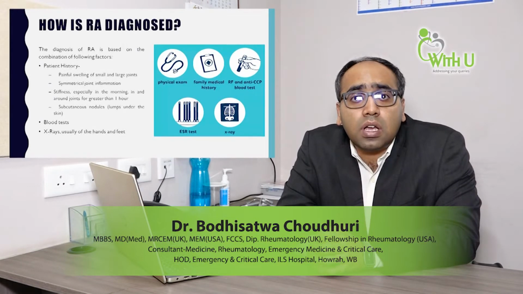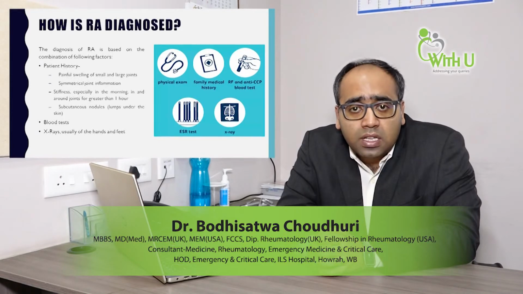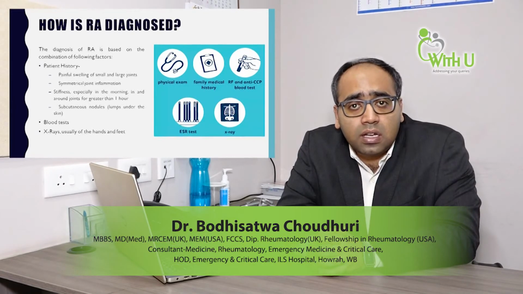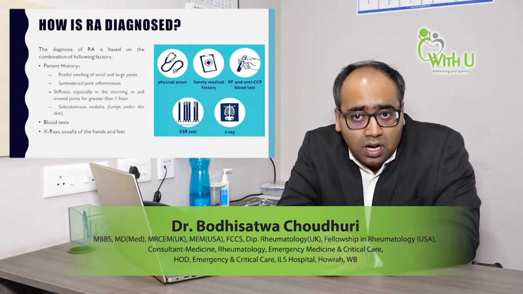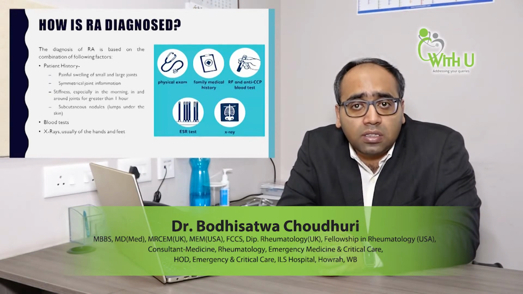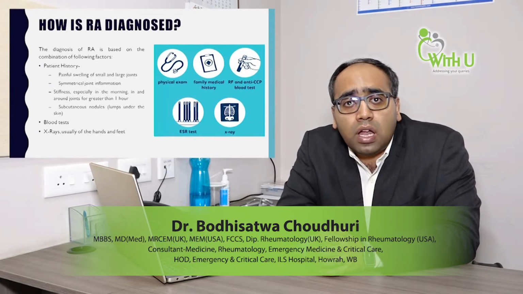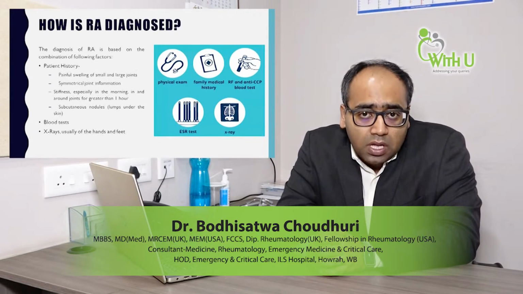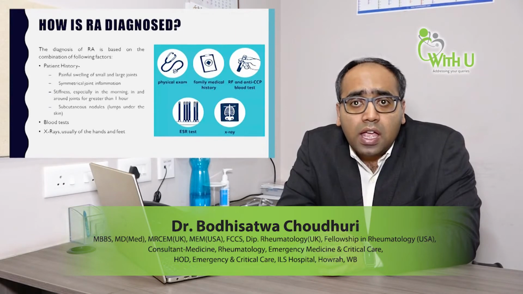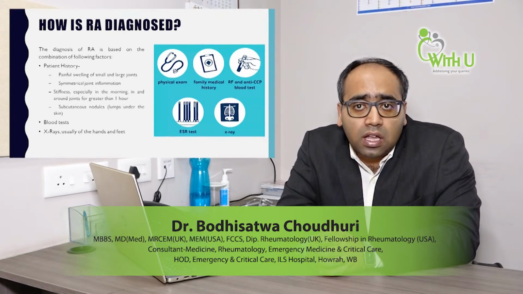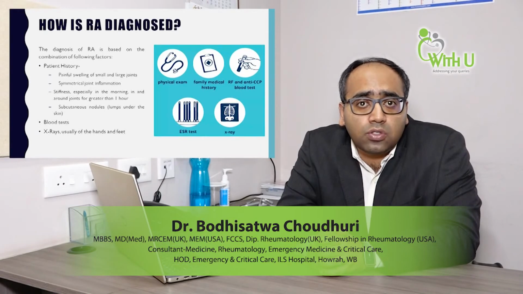Then comes blood tests. The markers initially to be taken are ESR and CRP, which get increased in case of RA, and rheumatoid factor and anti-CCP antibody are also tested, which act as serological markers. Rarely, anti-nuclear antibody may also come out to be positive. Finally, X-rays. X-rays of hand, wrist and knees are commonly done to see whether there is any joint erosion or not.